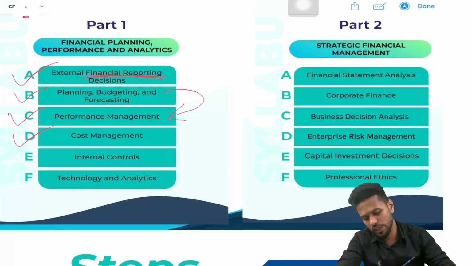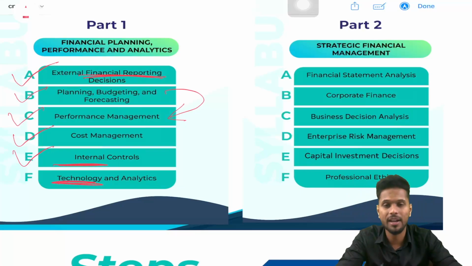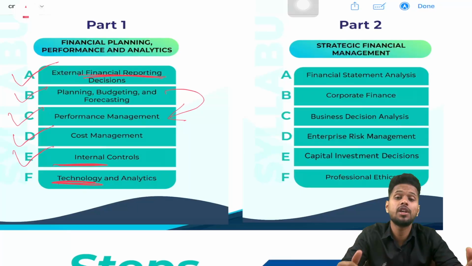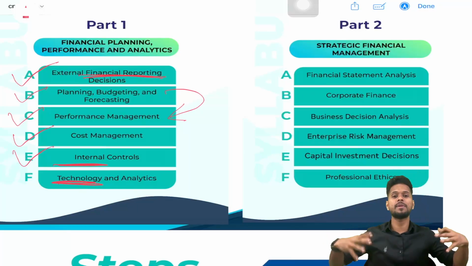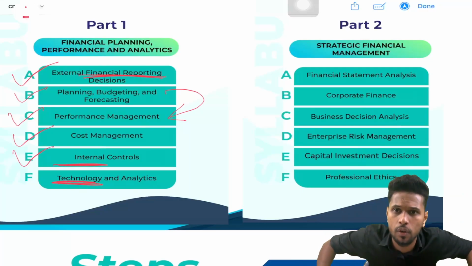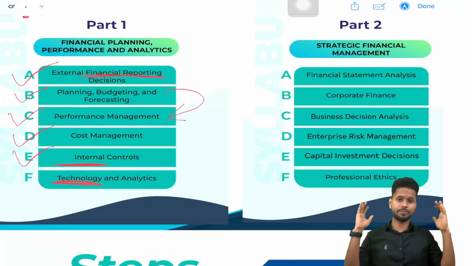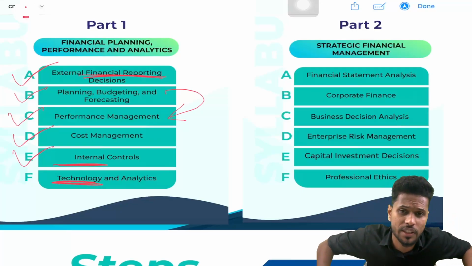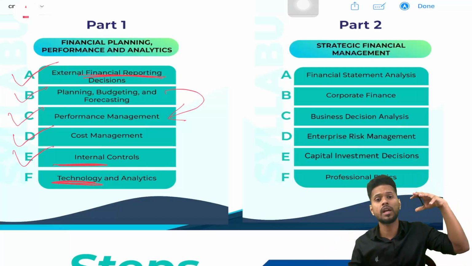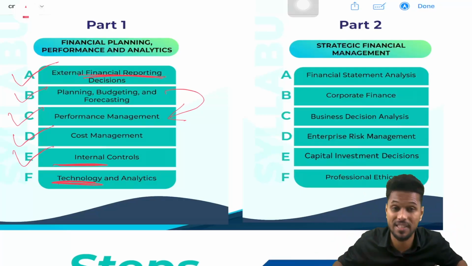Section E is called internal control. Section E and section F are actually theoretical topics. So under section E we are studying internal control. Internal means inside the company, external means outside the company. In internal control, we are studying what are the rights and responsibilities for each and every individual, how to control our staff, how to control the valuable documents, and how to control the company's valuable assets, etc.